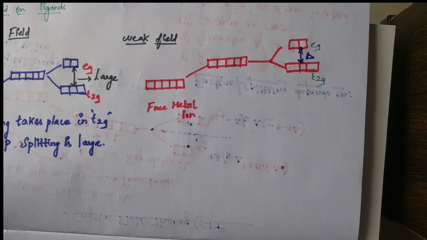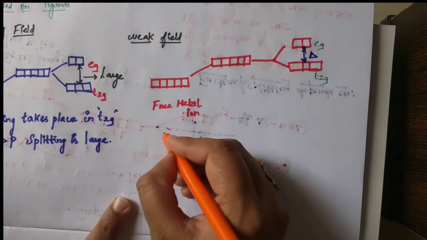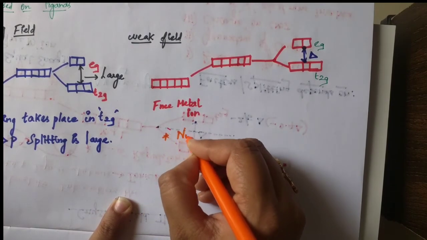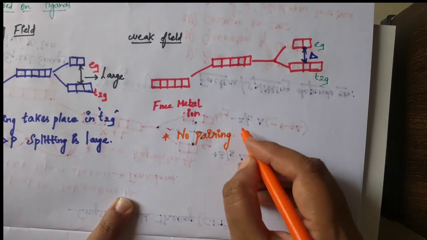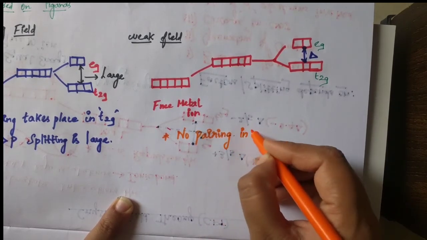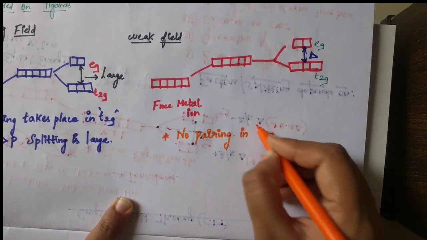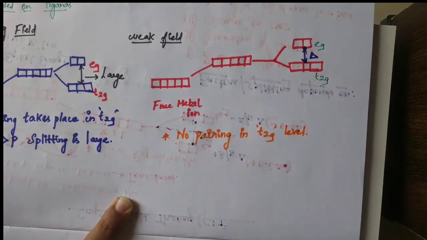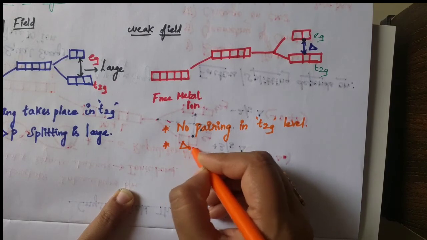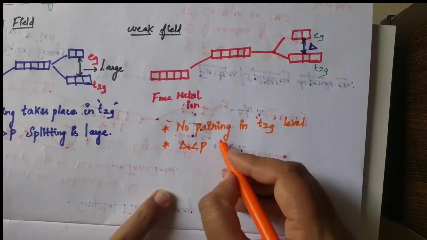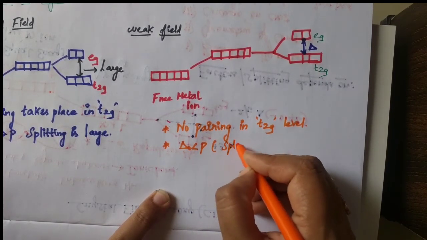That's why here, when weak field ligands are there, no pairing. When weak field ligands are there, no pairing in T2G level. And delta O is less than P, that means splitting is less.